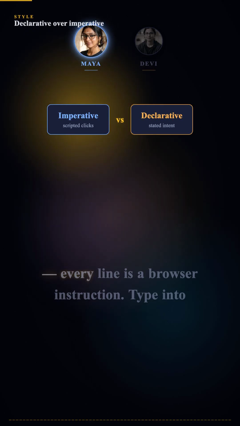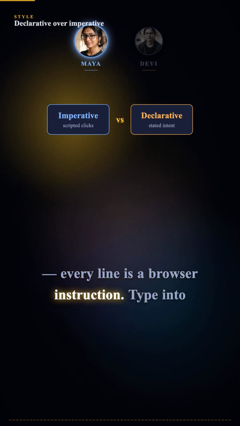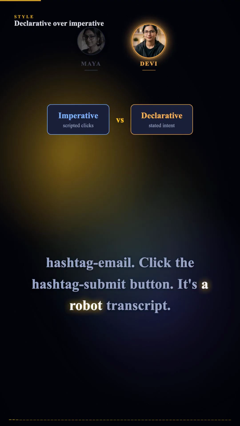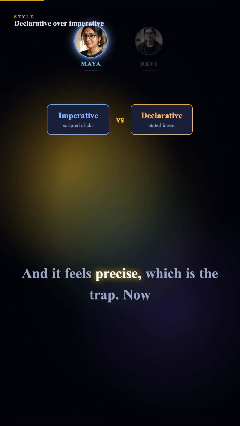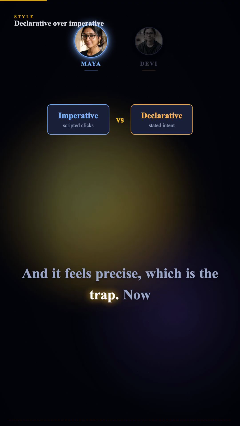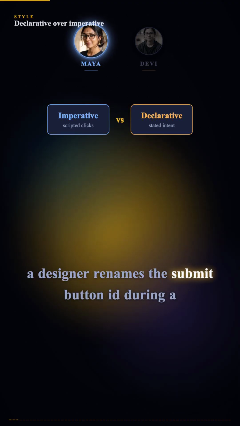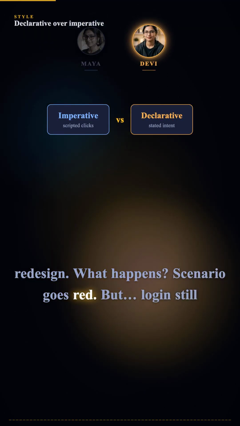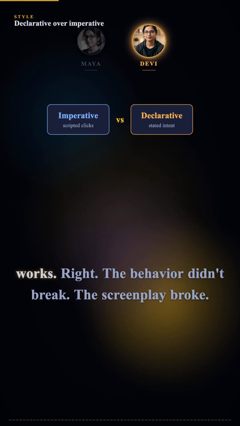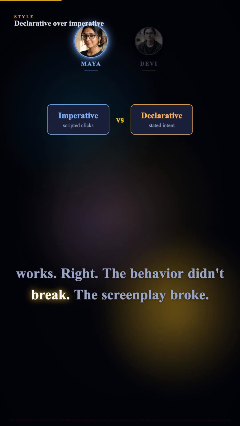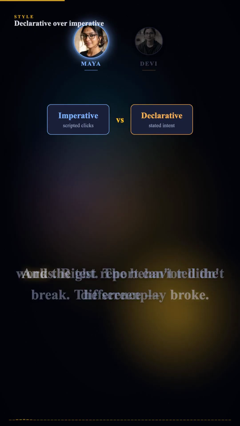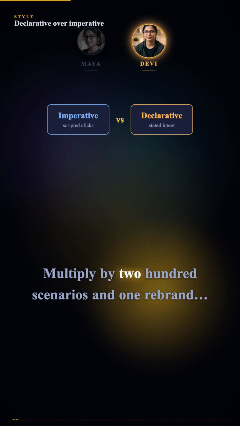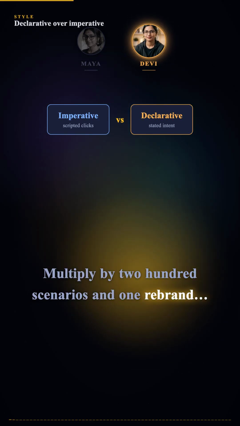Read it again. Every line is a browser instruction. Type into #email. Click the #submit button. It's a robot transcript. And it feels precise, which is the trap. Now a designer renames the submit button ID during a redesign. What happens? Scenario goes red, but login still works. Right. The behavior didn't break. The screenplay broke. And the test report can't tell the difference. Red is red. Multiply by 200 scenarios and 1 rebrand.